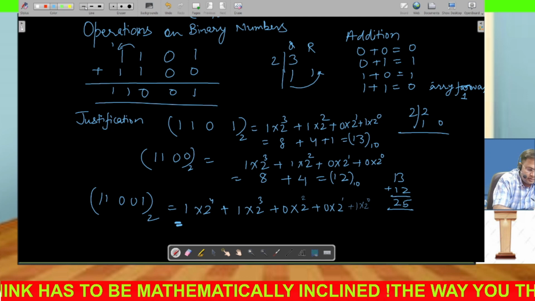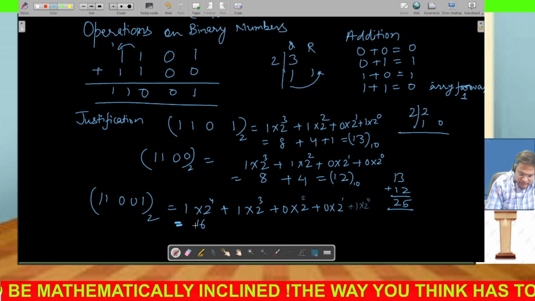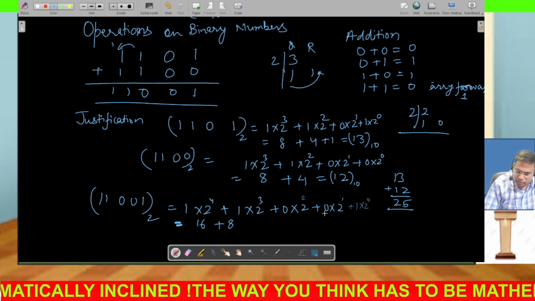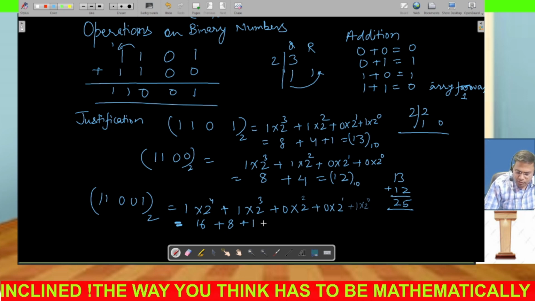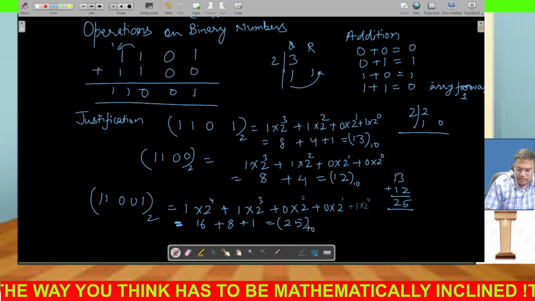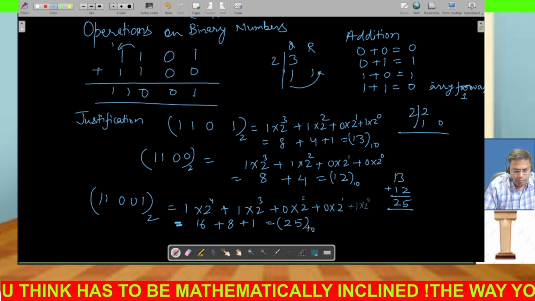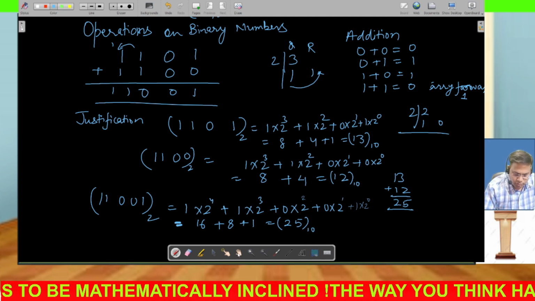This is going to be 16, this is going to be 8 and this is 0, this is 0, last is 1. So this is 16 plus 8 is 24 and 1 is 25. So you may see that your answer in decimal numbers is also coming the same and your answer in binary numbers is also coming the same. So let's move to one more question.